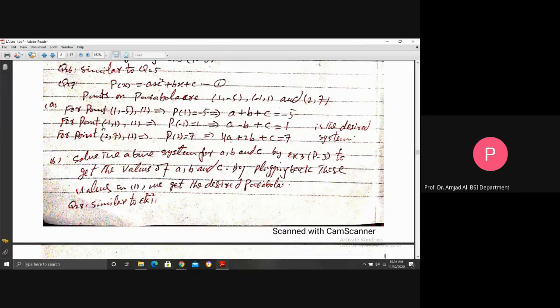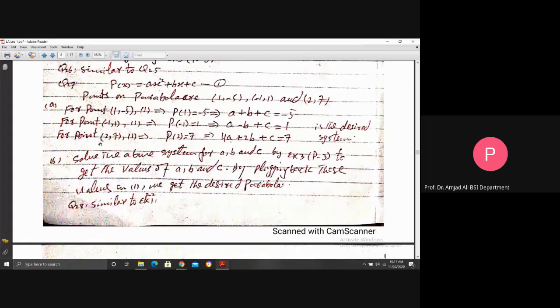Similarly, for the point (-1, 1), this implies that at x equal to -1, p is equal to 1. So p(-1) is 1. And p(-1) from the left-hand side: put x equal to -1 here. This is a - b + c = 1, the second equation.